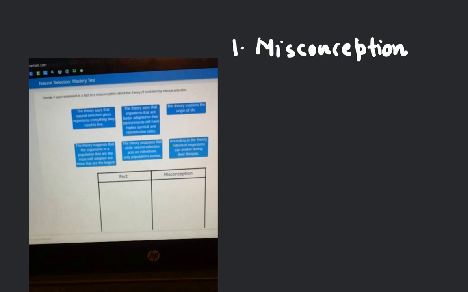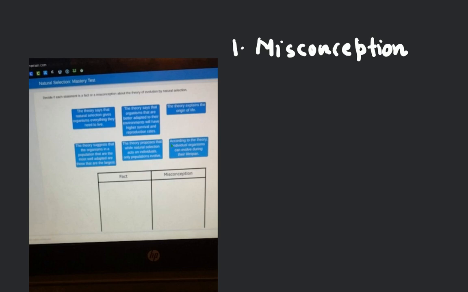Basically, the organisms are not the largest; the organisms that are able to adapt to the changes, those organisms survive.